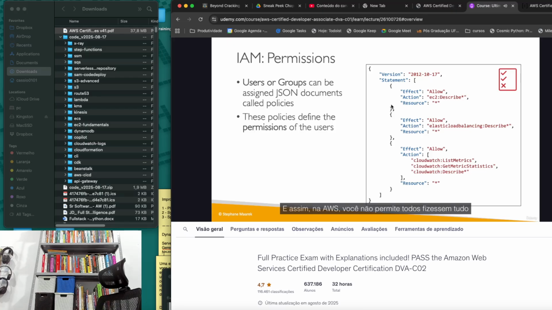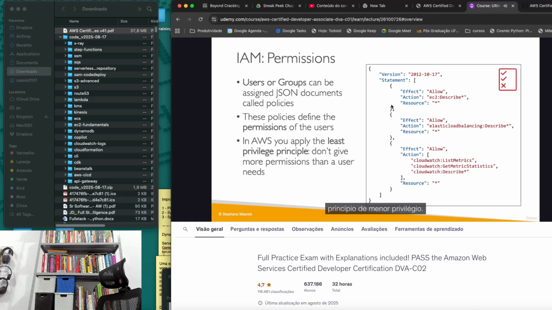And so in AWS, you don't allow everyone to do everything. That would be catastrophic because a new user could basically launch so many services and it would cost you a lot of money, and it would not be fine for security. So in AWS, you apply a principle called the least privilege principle. So you don't give more permissions than a user needs. Okay, so if a user just needs access to 3 services, you just create a permission for that user. So now we have seen an overview of IAM. Let's go in the next lecture to practice creating users and groups.